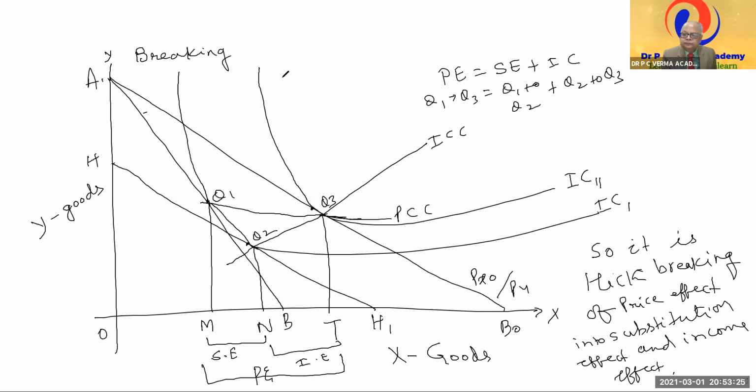And for normal goods, income effect is positive, but for normal goods that negative substitution effect overpowers the positive income effect. That's why price effect is negative. Is it true, sir? Is it correct, sir? Correct.